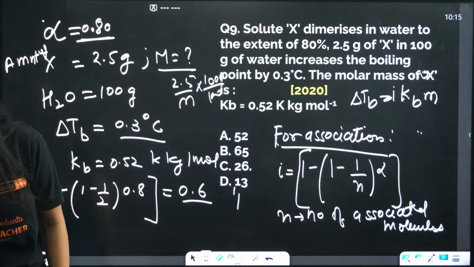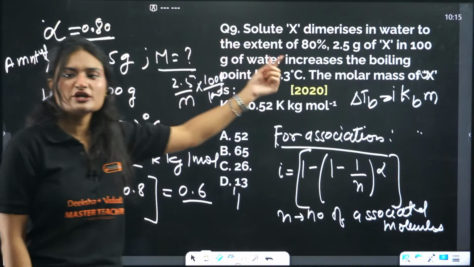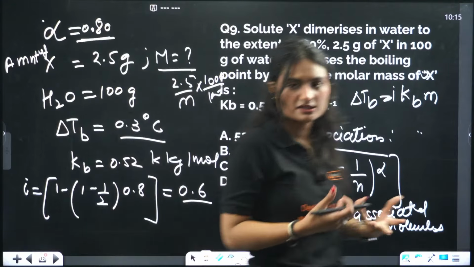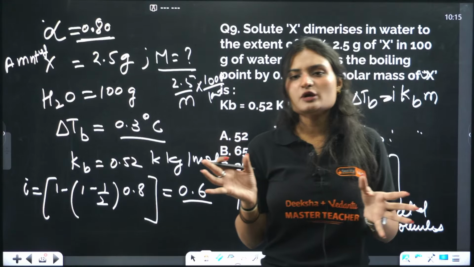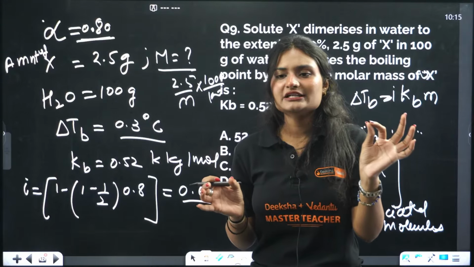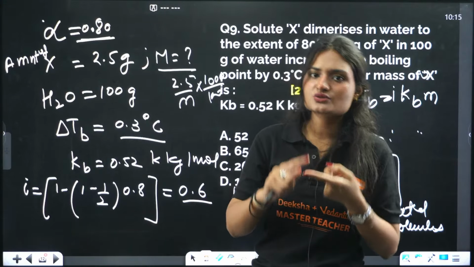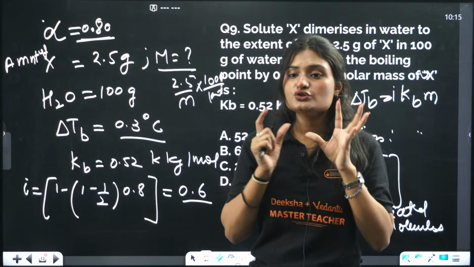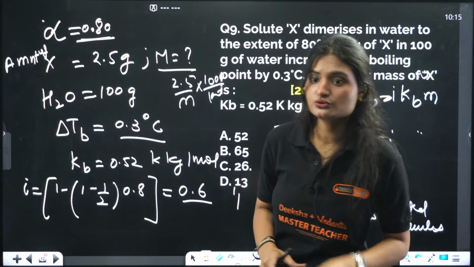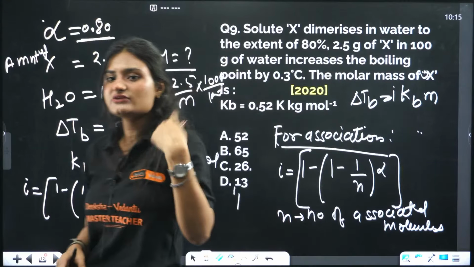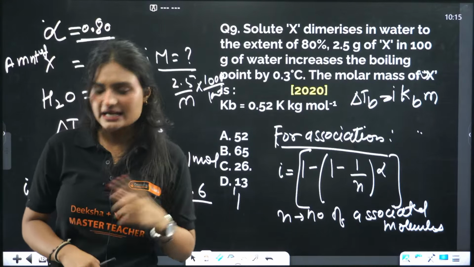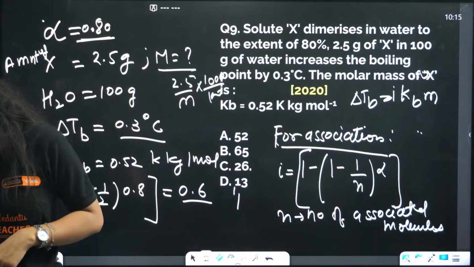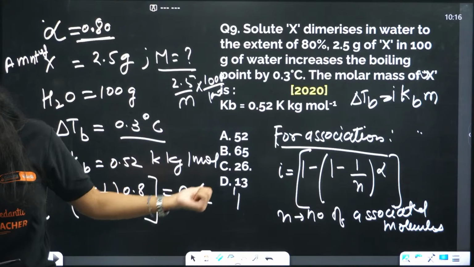I hope it is clear now, right? You read the question first, what the question asks. If a colligative property is there, and you see the word association, dimerization, dissociation, ionization, you use the Van 't Hoff factor also. You don't use the simple equations, you use the equation where the Van 't Hoff factor is added. I hope it is clear now.